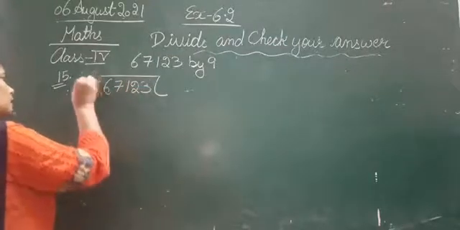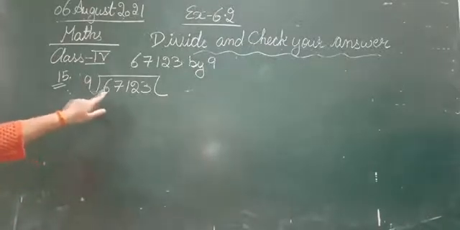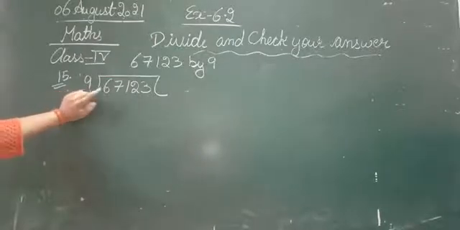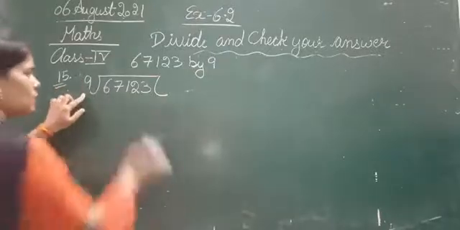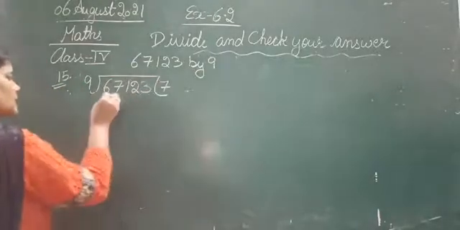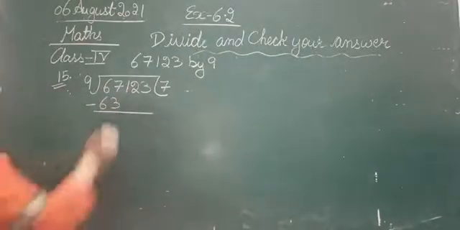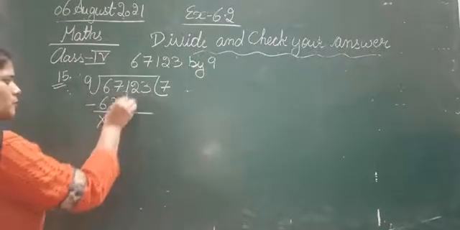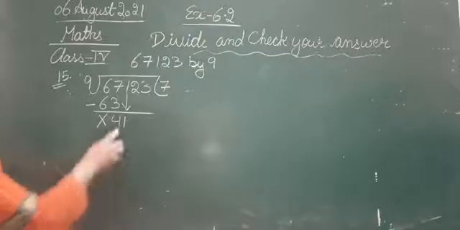देखिए 9 को 6 से डिवाइड नहीं कर सकते, so 6 को 9 से, so we will take both, that is 67. So let's read the table of 9 where you will get 67 or less than 67. देखिए 9 sevens are 63. 67 minus 63. 7 minus 3, 4. And 6 minus 6, nothing. Let's bring down the next digit, that is 1. And the number became 41.